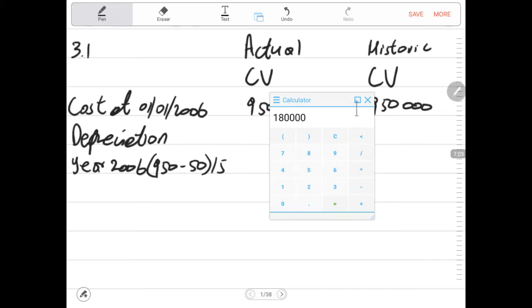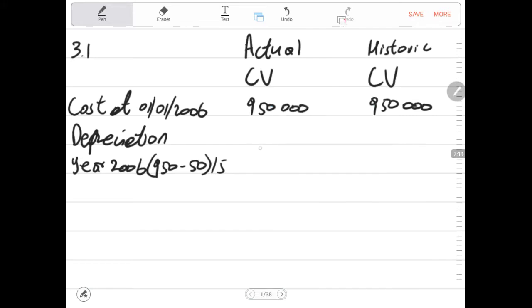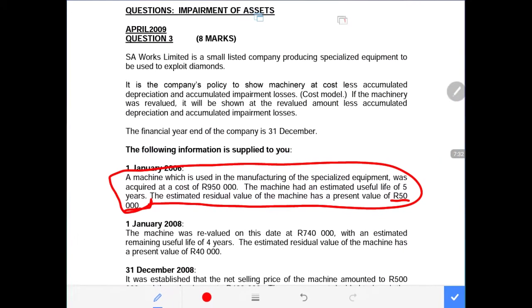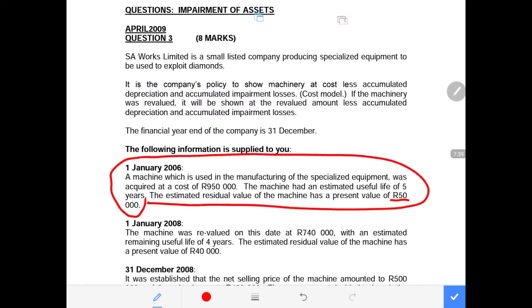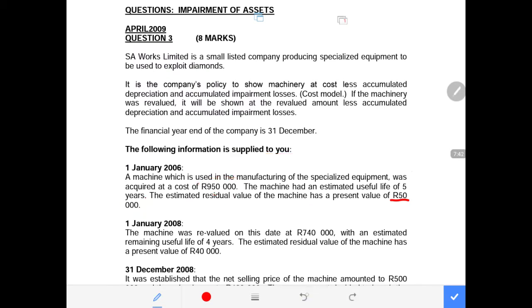We divide by the useful life, and this will give us the depreciation for the year 2006 as 180,000 rands, and 180,000 rands. Remember, this is under historic. Then we also record it as actual. Then we will definitely have another depreciation, but let us check if maybe there is not testing of impairment loss just after this period. So now what we did is to record depreciation for the year 2006 and to record the cost of the asset for the year 2006.